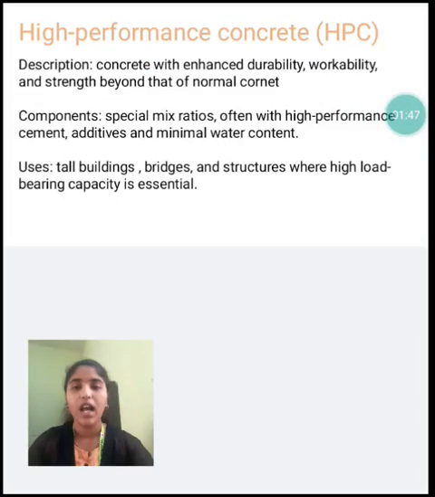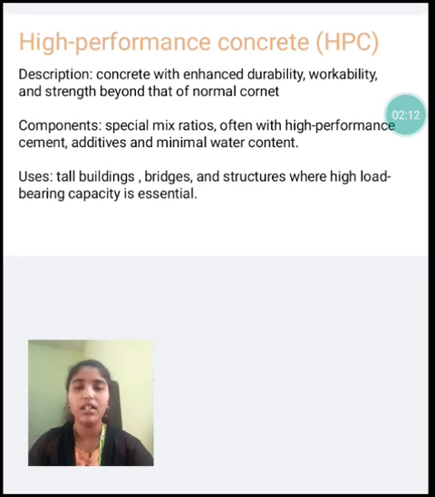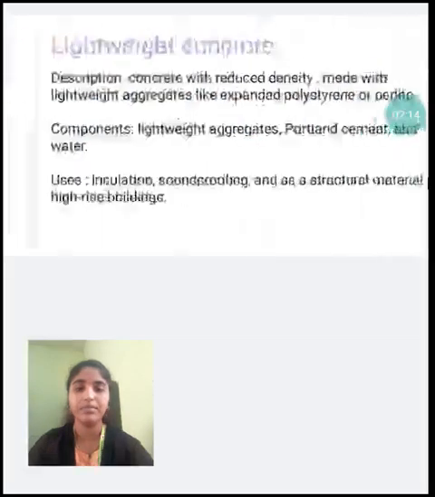And next, high performance concrete description: concrete with enhanced durability, workability, and strength beyond that of normal concrete. Components: special mix ratios, often with high performance cement additives and minimal water content. Uses: tall buildings, bridges, and structures where high load bearing capacity is essential.